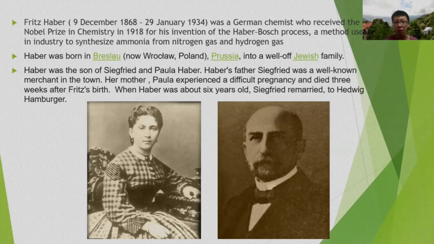Haber was born in Breslau in a Jewish family. Haber was the son of Siegfried and Paula Haber. Siegfried is the person in the right diagram, while Paula Haber is Haber's mother, shown in the left diagram. Haber's father, Siegfried, was a well-known merchant in town and operated a dye company, while his mother experienced difficulty in pregnancy and died 3 weeks after FRITZ HABER's birth. When Haber was about 6 years old, Siegfried remarried to Heinrich Hamburger.